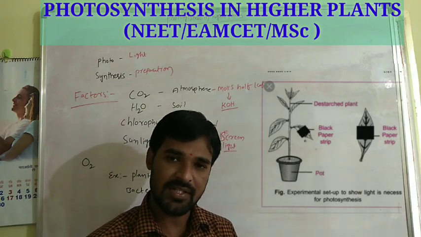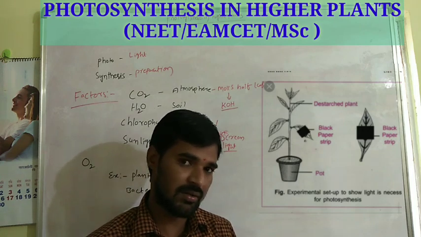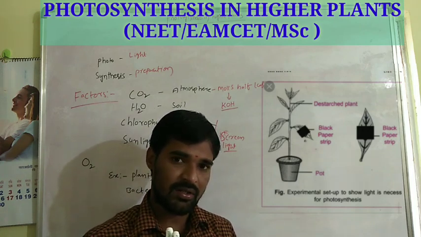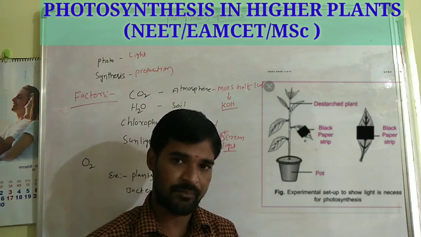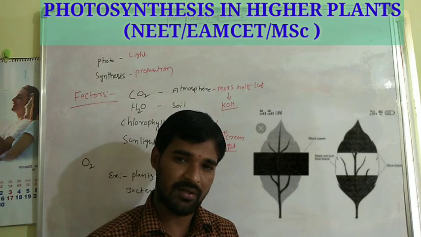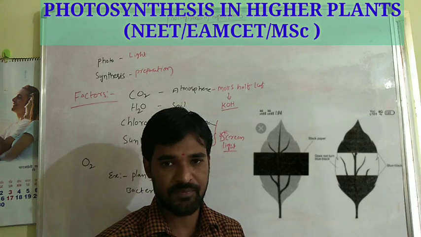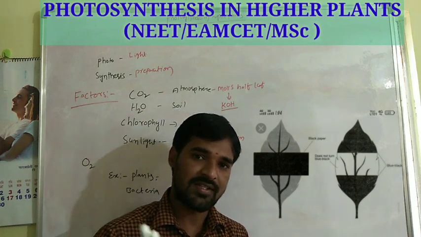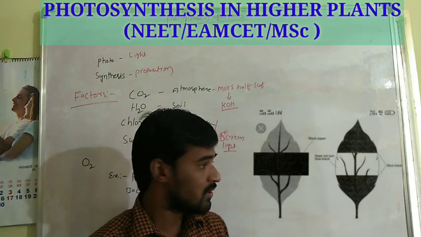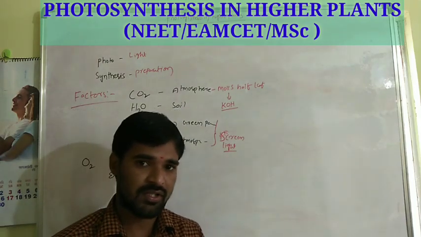The leaf which is covered by the black paper does not turn black in color because the cover prevents the sunlight from falling on the leaf. The leaf which is not covered turns black in color because there is nothing preventing the sunlight from falling on the leaf. So by this we can confirm that sunlight and chlorophyll are essential for photosynthesis.